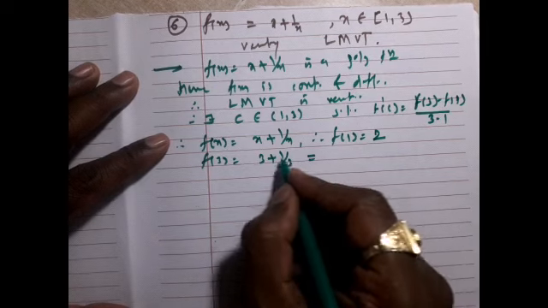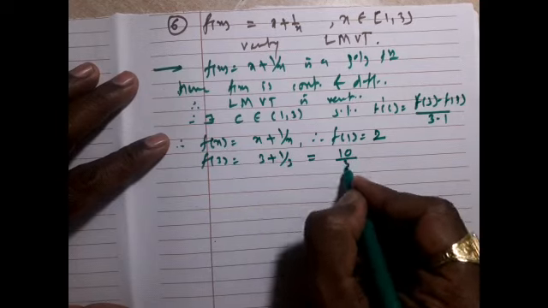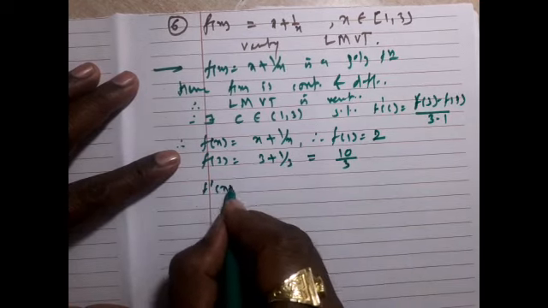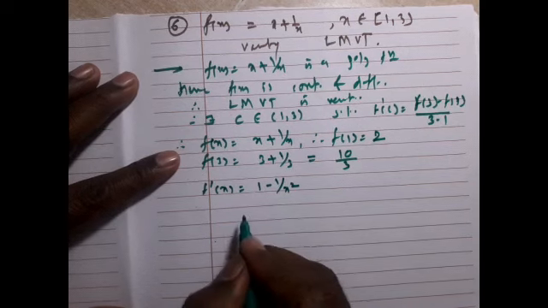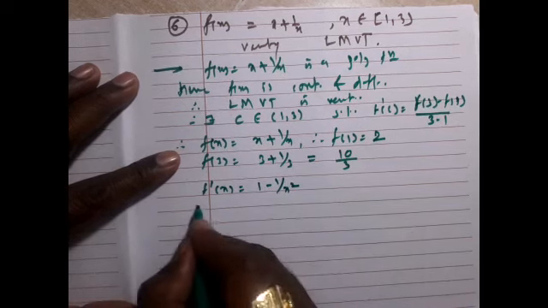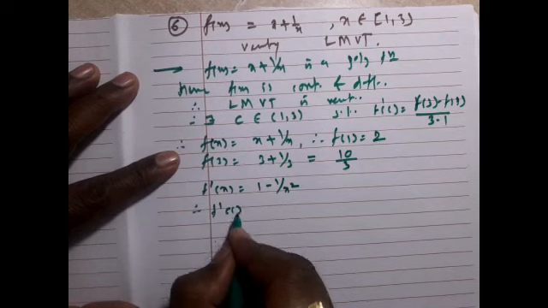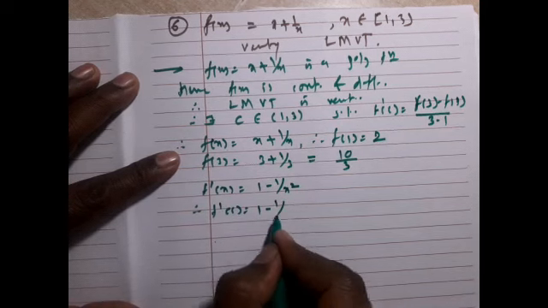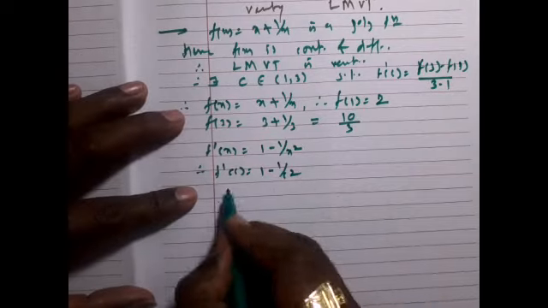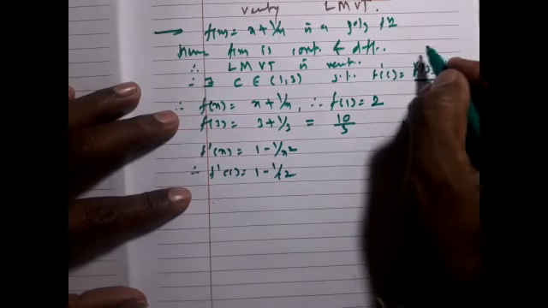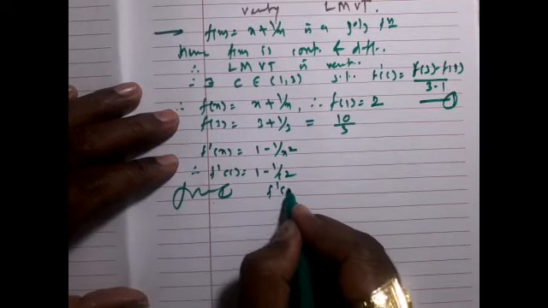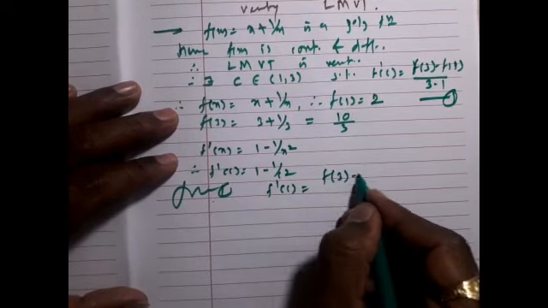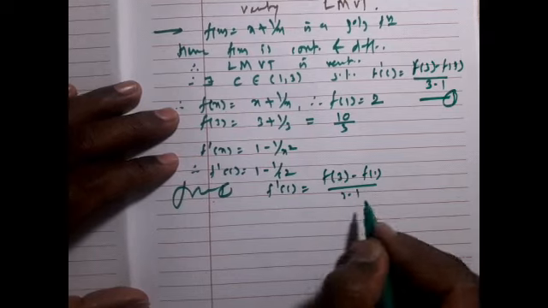That is 9 plus 1, 10 upon 3, and f dash x is 1 minus 1 upon x square. Therefore f dash c is 1 minus 1 upon c square. Therefore from LMVT, f dash c is f of 3 minus f of 1 upon 3 minus 1.